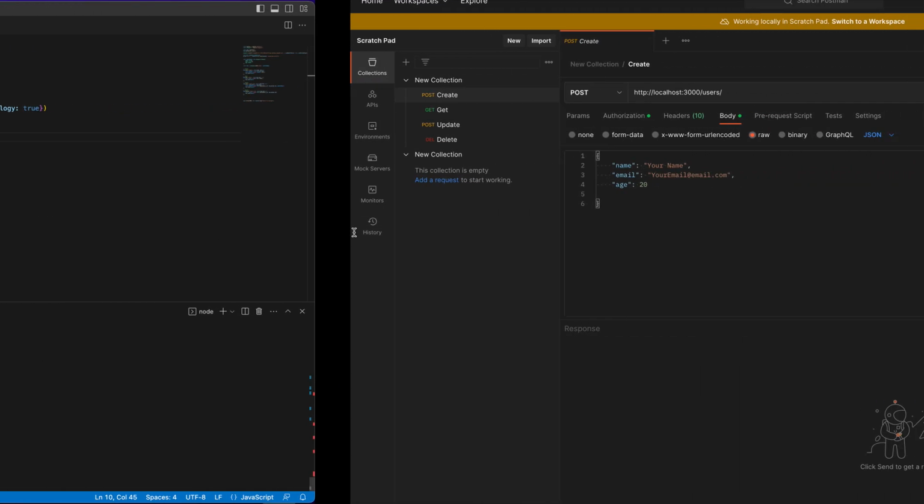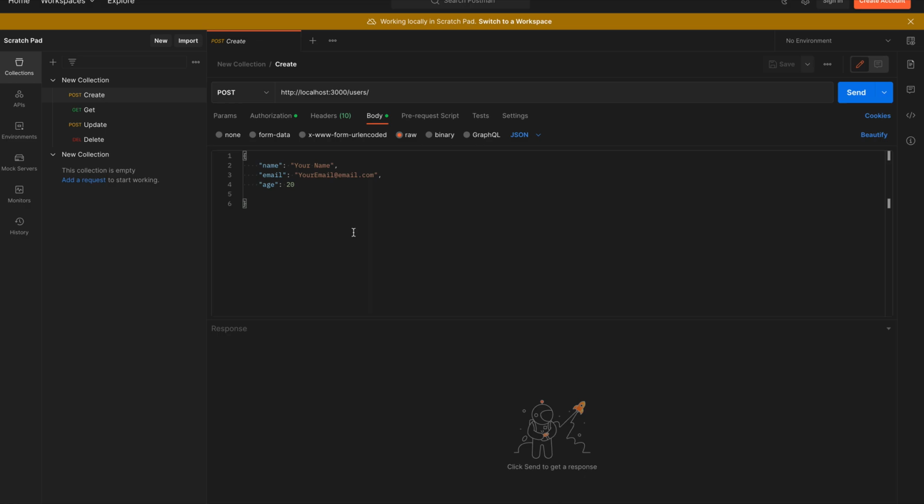Okay, so going to our Postman, what you have to do is create a new request by clicking over here, and when you click over here, you can create post, get, or delete, or whatever you would like to have. You've got a lot of options. Remember to go to HTTP://localhost and the port that you are running your application on, with users, and then go to our body.